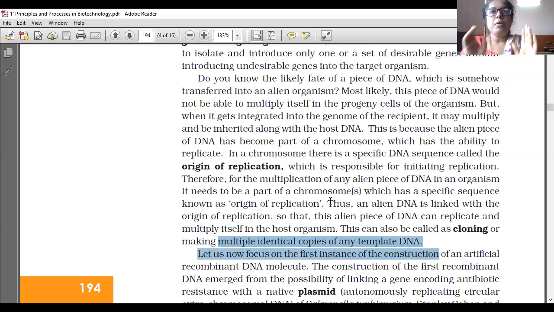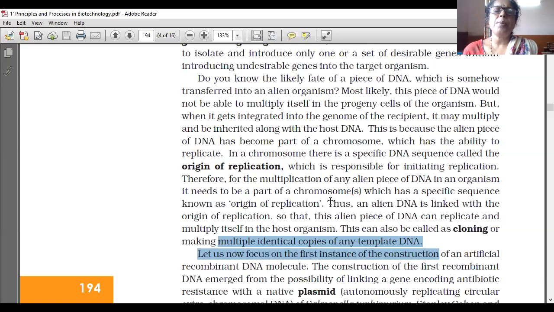So we take the portion of DNA where desirable genes are present, remove it, and introduce it into the chromosome or DNA of another, host organism, making it a complete chromosome, because a chromosome has the capacity to replicate itself. So replication will start from the origin of replication, which is responsible for initiating the replication.